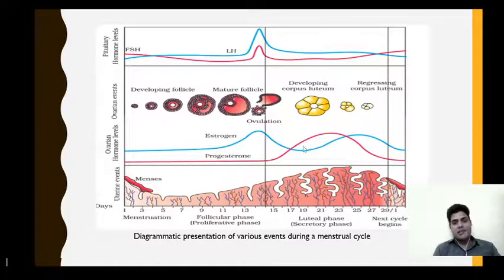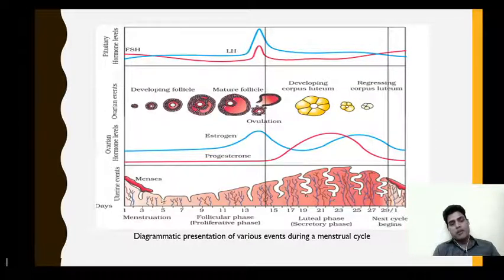We will see these stages in this diagrammatic presentation of the menstrual cycle. This is the first phase, the menstrual phase, which lasts for 3 to 5 days, in which the endometrium walls get shed off along with the blood vessels and the unfertilized ovum.